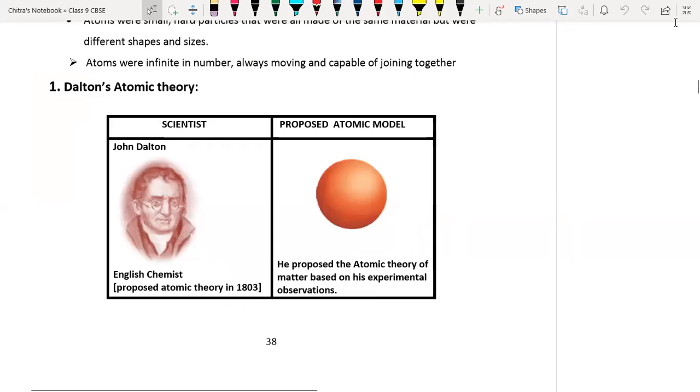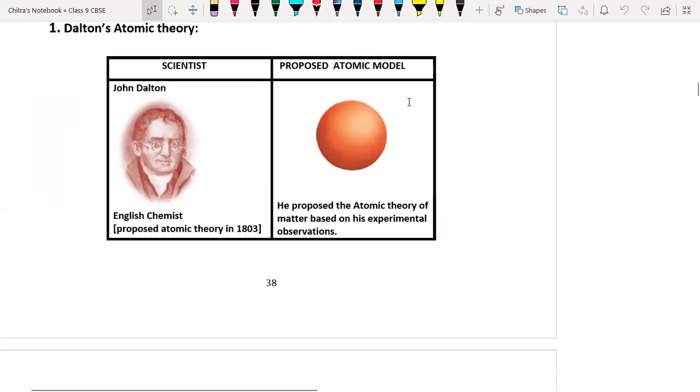So students, today we are going to start Dalton's atomic theory. Dalton was an English chemist, and he proposed the atomic theory in 1803. He is Sir John Dalton. He proposed the model of an atom and explained that atoms are spherical, indivisible particles.